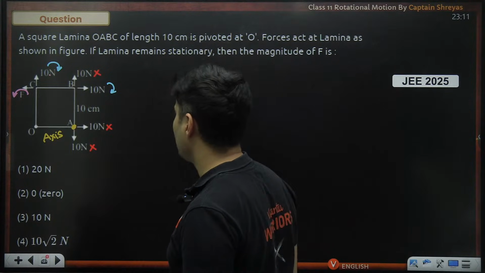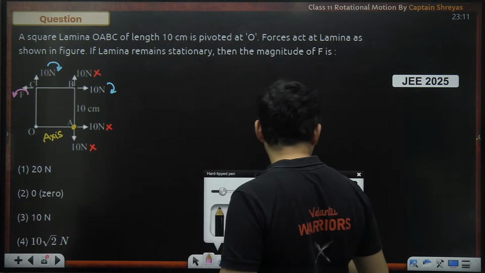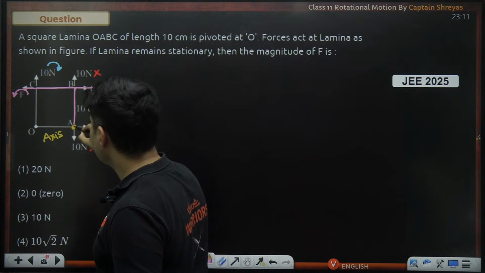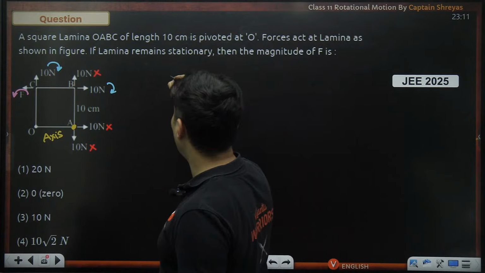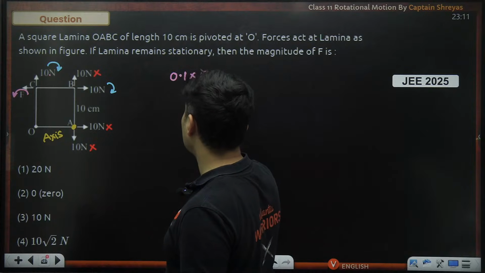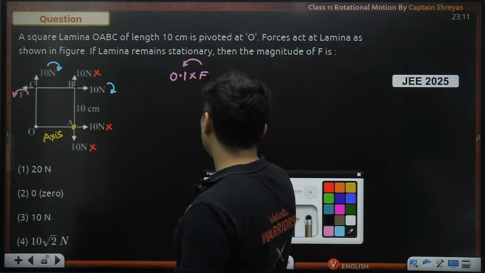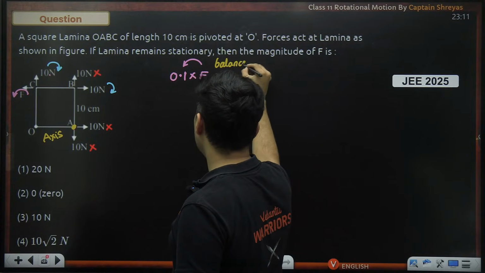Now if you write down how much torque is being generated by this force, this is the perpendicular distance, which is 10 centimeter. So 0.1 meter multiplied by that force, which is creating anti-clockwise torque, should be perfectly balanced. This should be balanced by whom?